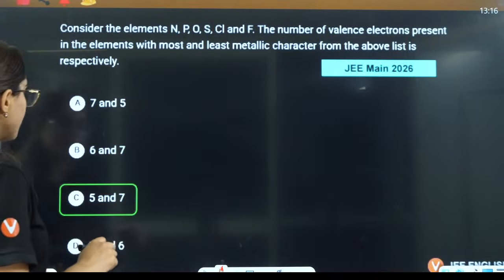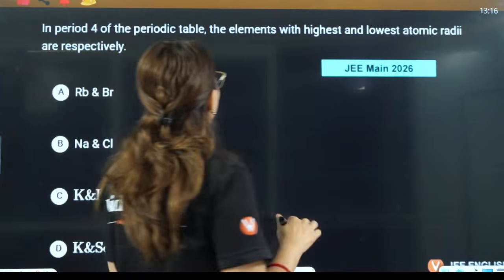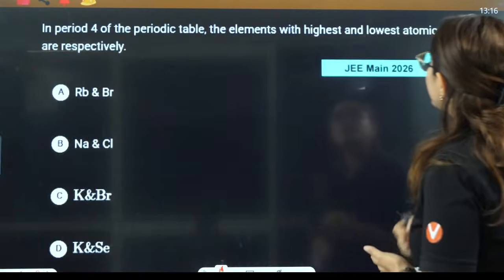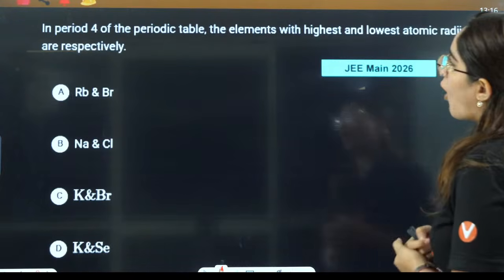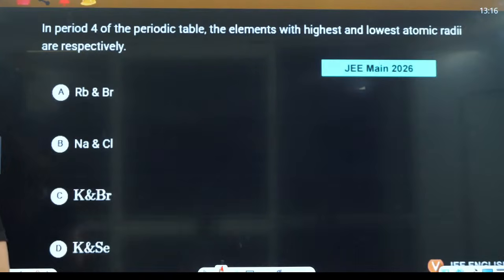Correct? Okay? Clear? Next question is, in period 4 of the periodic table, the elements with highest and lowest atomic radii respectively are. Period 4, highest and lowest metallic radii you have to tell here.